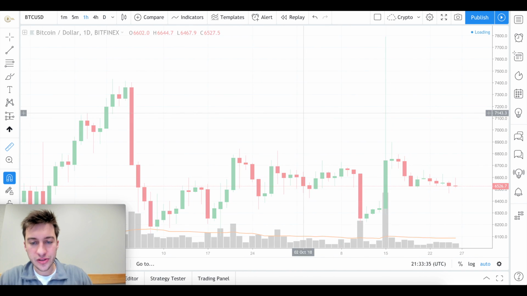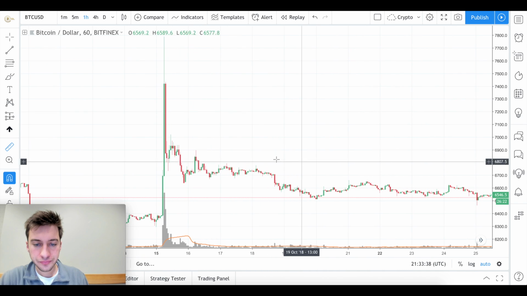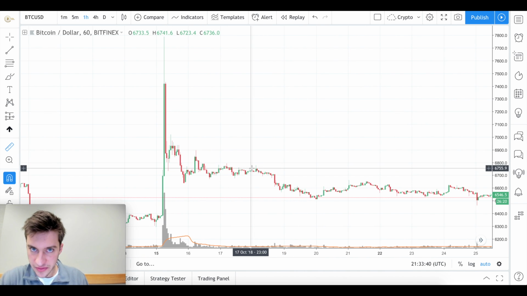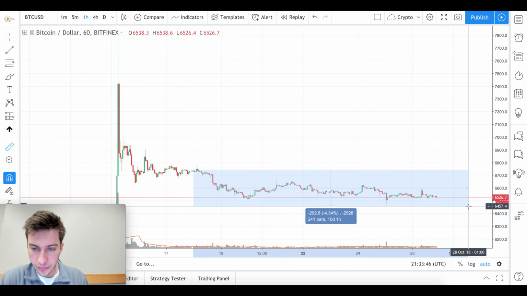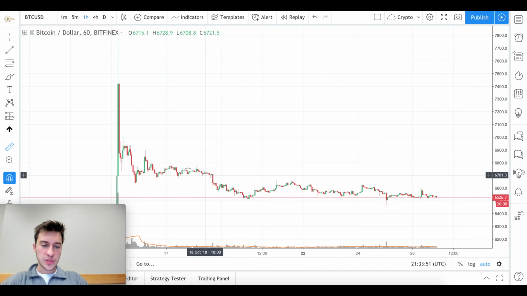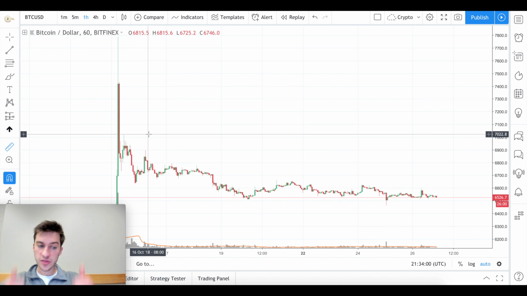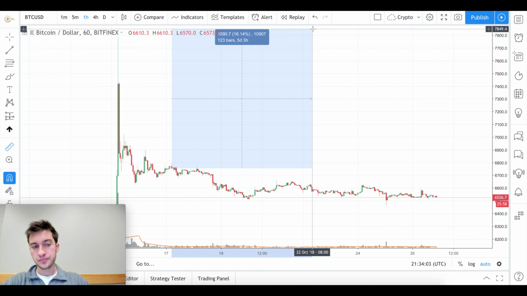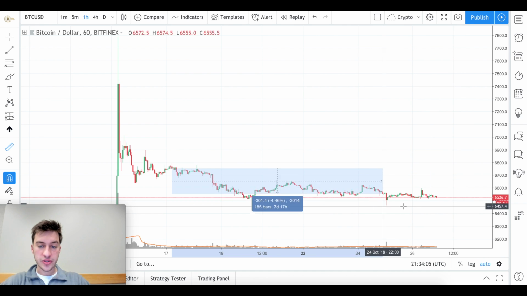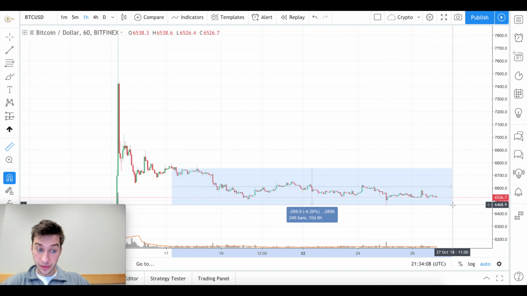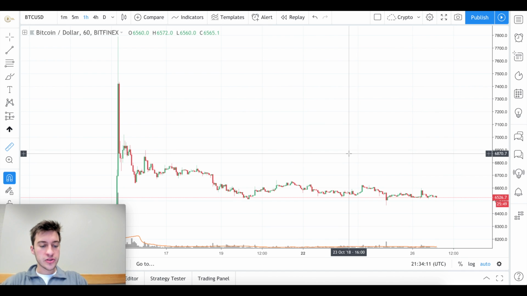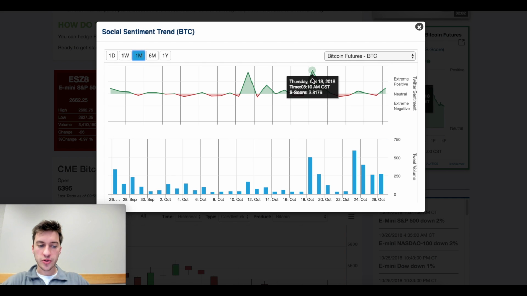So October 18th, let's go to the 1 hour chart. That was here. We have a large amount of positive sentiment coming to the market. What happened? Price went about 4% down to the recent low. So price began the 18th here. This is when a lot of people were thinking about, hey, maybe I should buy Bitcoin. Maybe I should buy here to position myself for the next price pop up, because they thought that was going to happen again. And price did this because so many of them on Twitter and StockTwits had believed that, and price went down. So that's just a good way to look at counter trading.